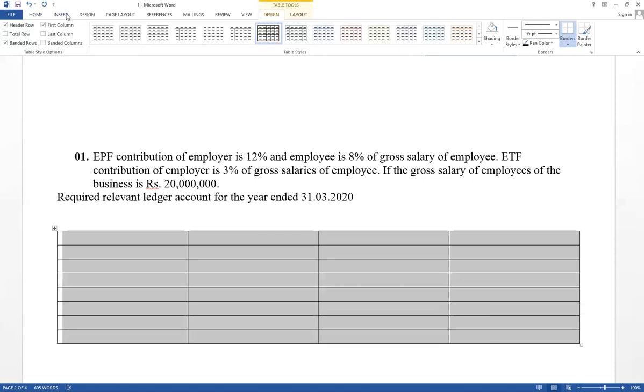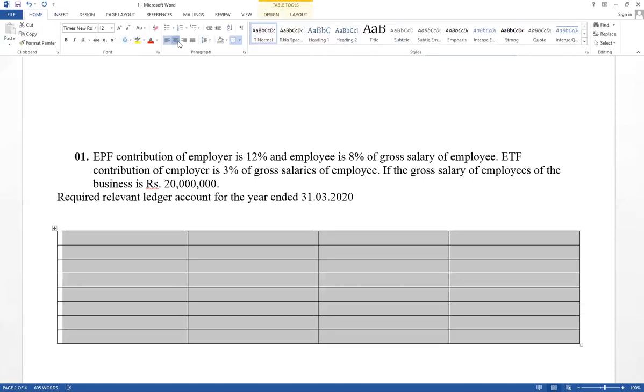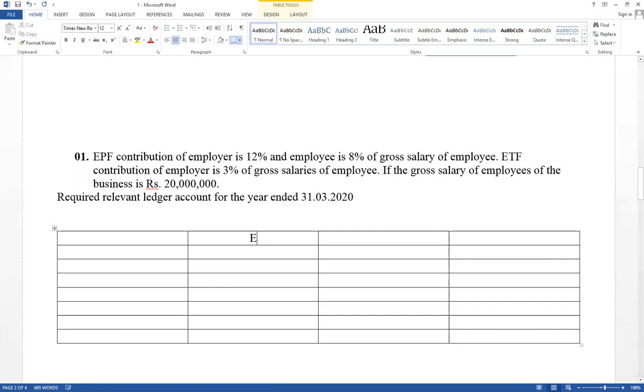First one, think about EPF and ETF. Employee provide fund, EPF. As well as this one ETF. For EPF, both employee and employer give their contribution. Employee mean workers, and employer mean owner, business, and ETF only employer, ETF also only employer.